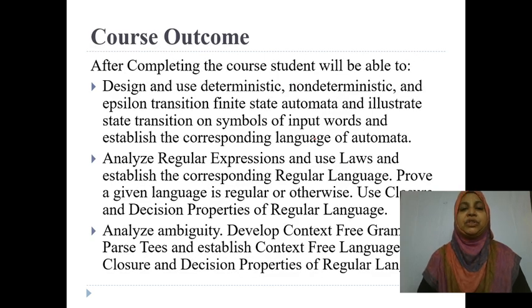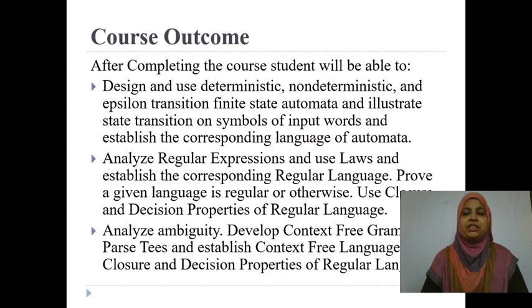After completion of unit 5, you are going to be able to design and use deterministic, non-deterministic and epsilon transition finite state automata, illustrate the state transitions and symbols of input words, and establish the corresponding languages of automata. Already in the first unit you are going to learn about DFA, NDFA, how you are going to construct the DFA, how you are going to convert the NDFA with epsilon moves.